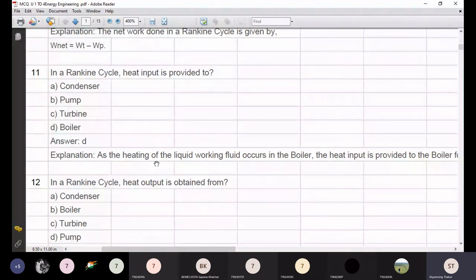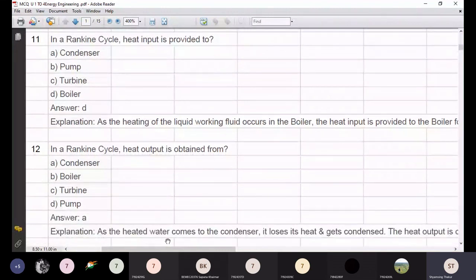The heat output is obtained from the condenser. Water comes out of the condenser, it loses heat and gets condensed.